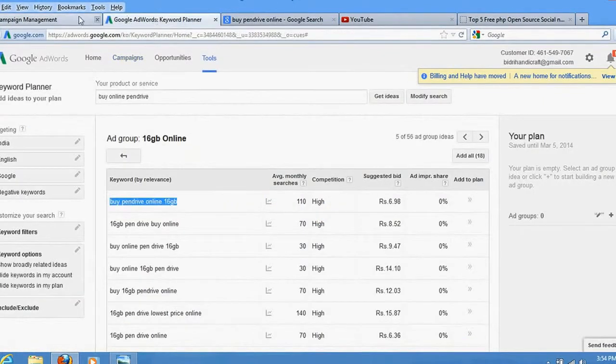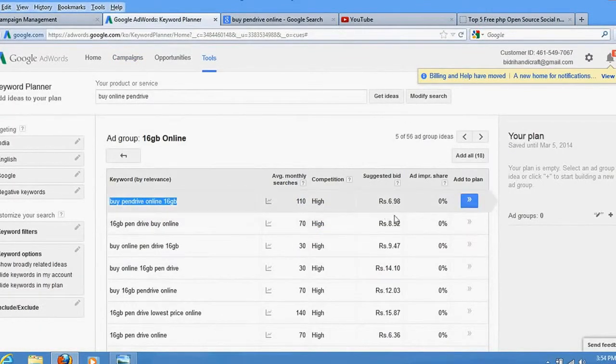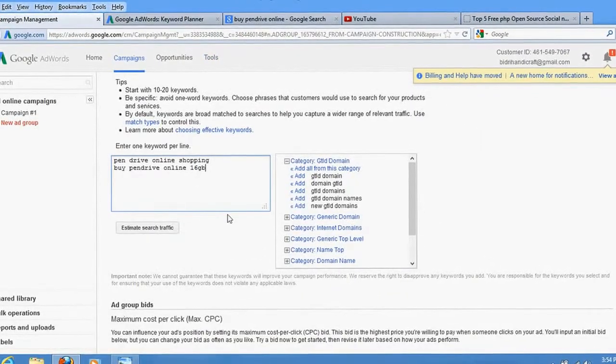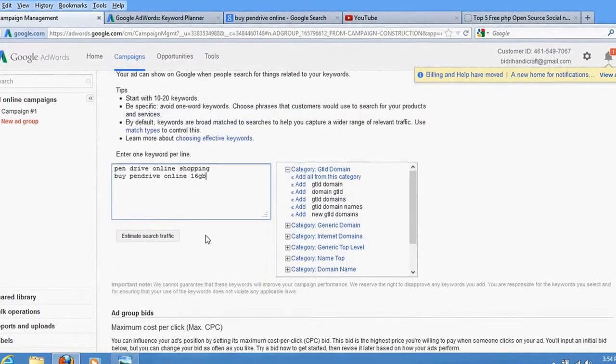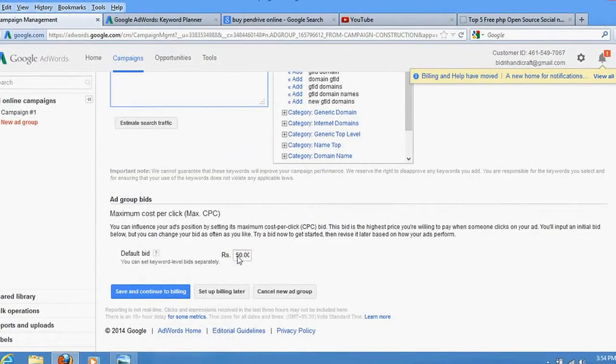This is more than enough, no need to pay 50 rupees. If you have set 50 rupees, reduce it. Okay, let's see. Change your bid here. Default bid 50 rupees, it doesn't require, you can change it here. 12 rupees is maximum. Okay, and save and continue to billing.